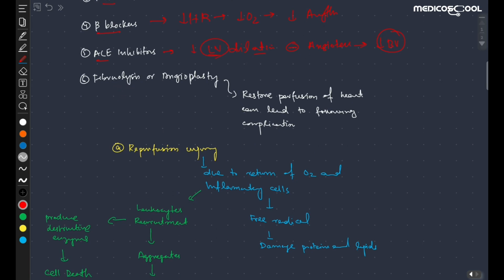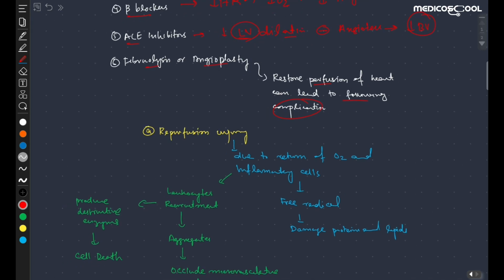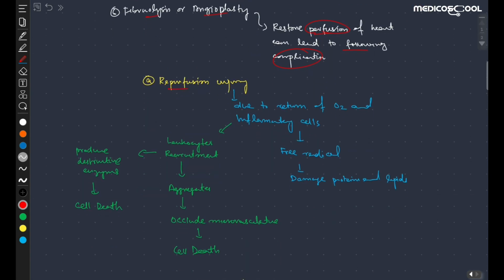We also give fibrinolytics or do angioplasty, and the purpose of this is to restore the perfusion of the heart, but this can lead to the following complication. This fibrinolysis or angioplasty, which restores the perfusion or causes reperfusion, will lead to complications like reperfusion injury. And the reperfusion injury occurs due to the return of oxygen and inflammatory cells. This oxygen and inflammatory cells will result in the formation of free radicals, and this will in turn damage the protein and lipids in the myocytes,